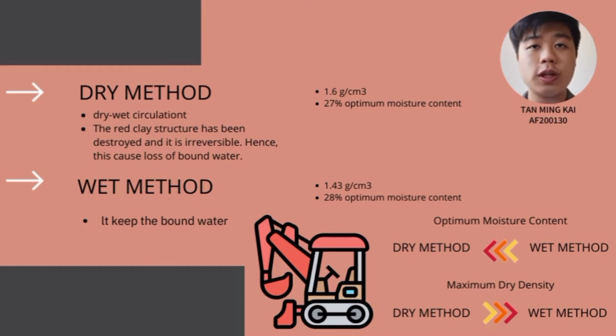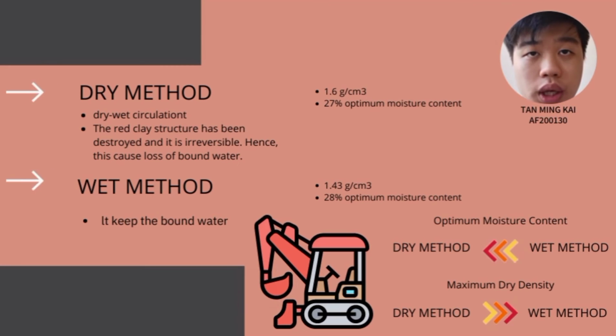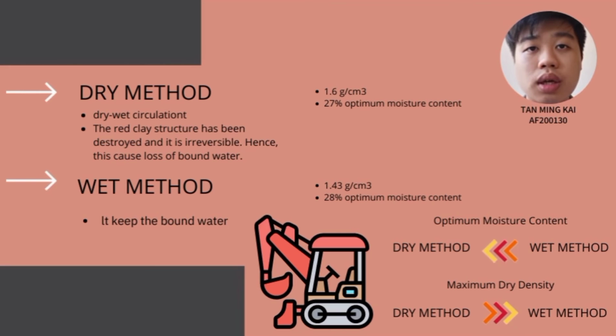There are two methods, dry method and wet method, for the Gravitational Compaction Test. The maximum dry density for the dry method is higher than the maximum dry density for the wet method because the dry method is actually a dry-wet circulation. The red clay structure has been destroyed and it is irreversible. Hence, this causes the loss of bound water. Inversely, the wet method will keep the bound water.